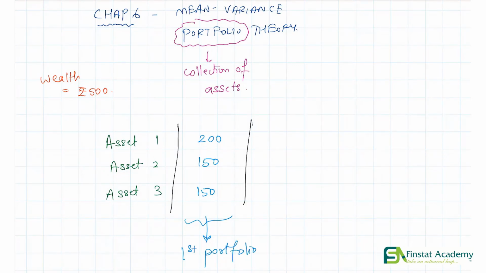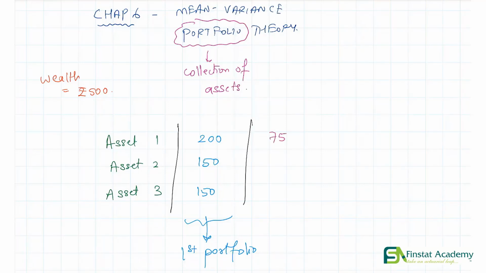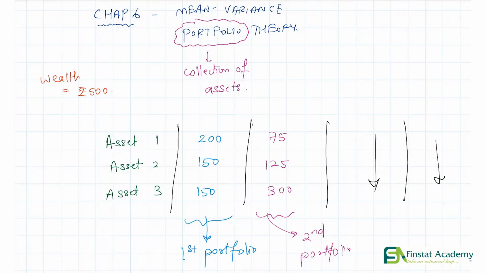Let's say another possibility is that we end up investing 75 rupees in the first asset, 125 in the second asset, and the remaining 300 in the third one. So this is the second portfolio, the second possibility for us. Similarly, we'll have a third possibility. We'll also have a fourth possibility and so on. So if you think about it, you have a lot of options to choose from. You have a lot of choices in front of you.